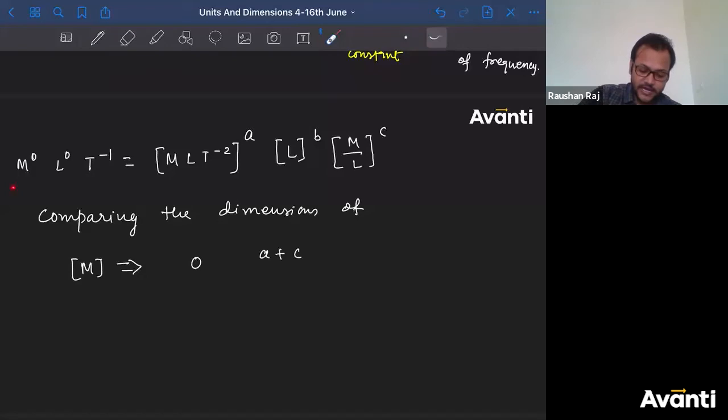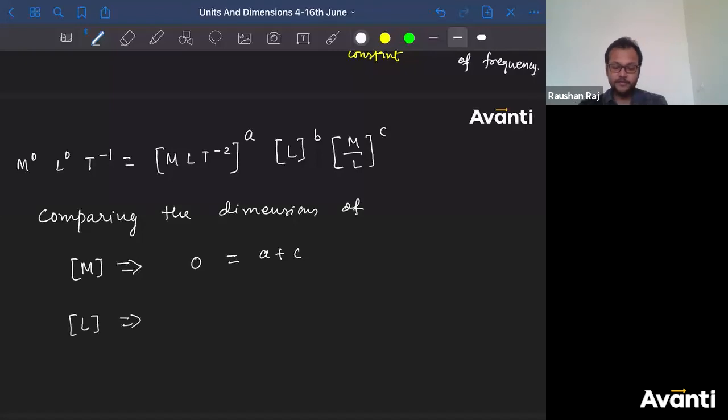But if they are equal, the dimension of mass on the left hand side and the dimension of mass on the right hand side have to be equal. Then only the dimensions will be equal, and they will be the same physical quantity. So dimension of M, dimension of length L, dimension of T, everything should be equal. Then only we can say that this is frequency. If this is frequency, then this also is frequency. Now 0 should be equal to a plus c. Now compare the dimension of length.